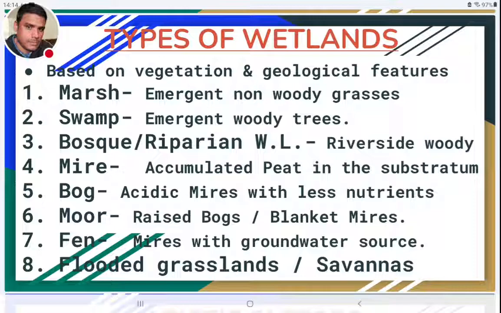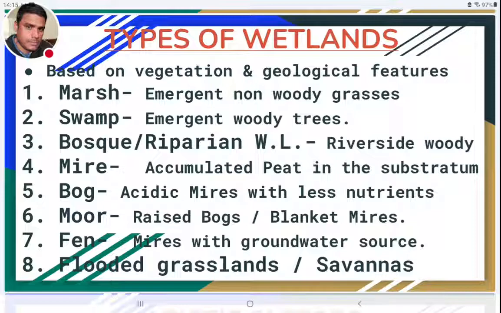The second type of wetland is the swamp. Swamps have woody trees. All these marshes and swamps have emergent plants. Whether they are grasses or woody plants, they emerge out of the water. They will be big in size, but in marshes they are grasses with no woody stems, while in swamps there are woody trees, big tree-like plants. The third one is bosque.